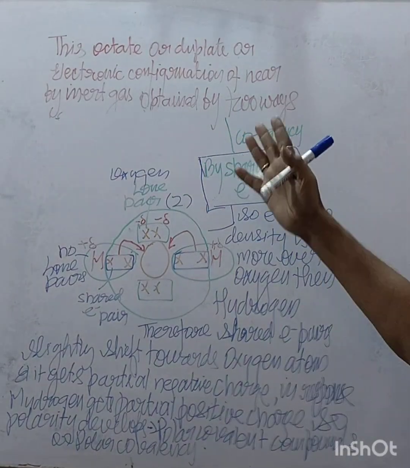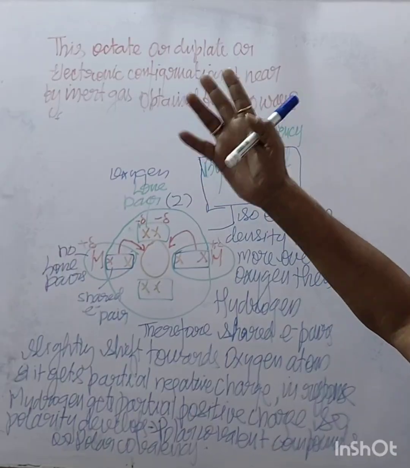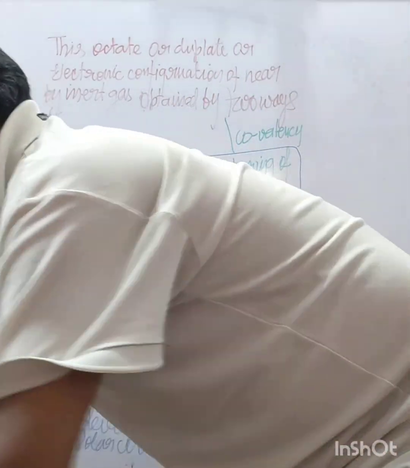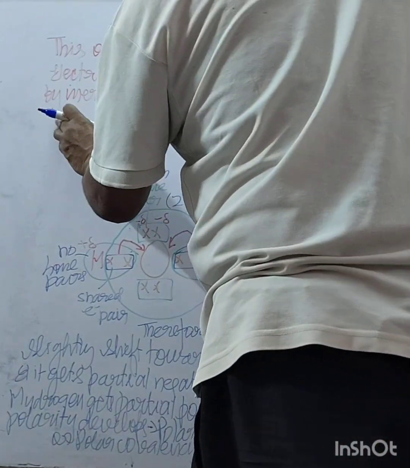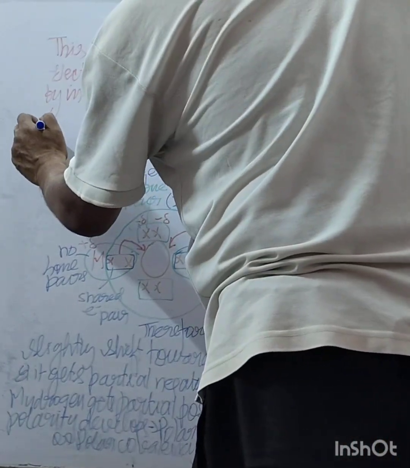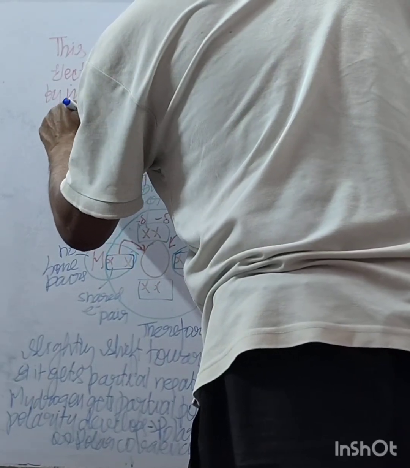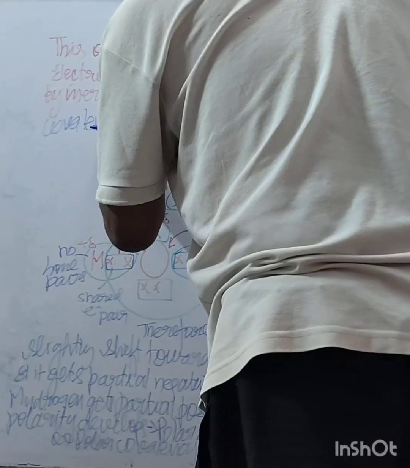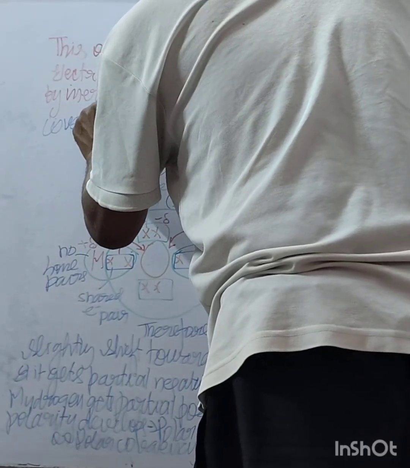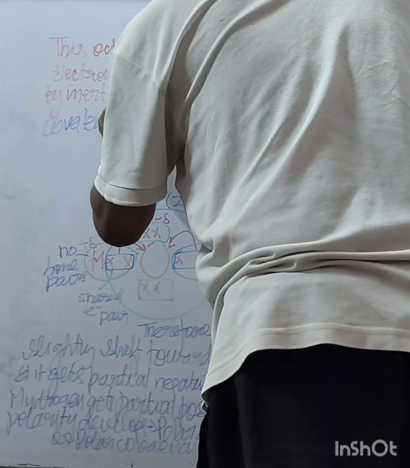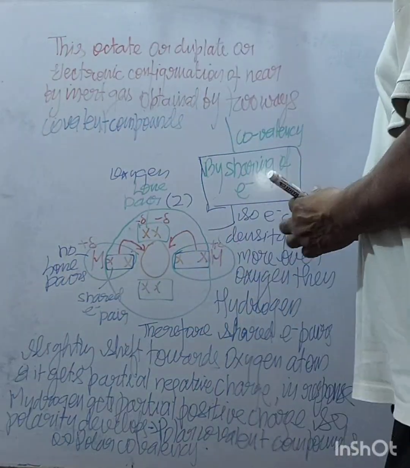So covalency is of two types, non-polar covalency and polar covalency. We can say covalent compounds are of two types.